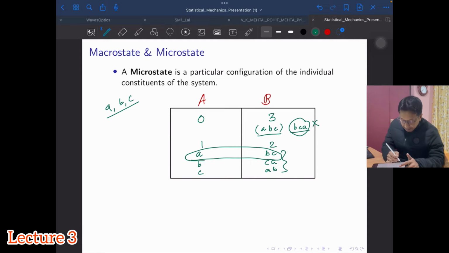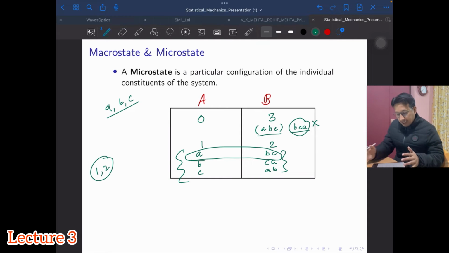So within the macrostates 1 and 2, how the objects are arranged microscopically, I can find in this way. Okay, so I can have ABC, A in compartment B, B and CA, C and AB. So macrostate gives you the macroscopic viewpoint of the system, whereas microstate gives you the microscopic, or inner, details of the configuration of the system. Okay, so then let's continue our discussion.